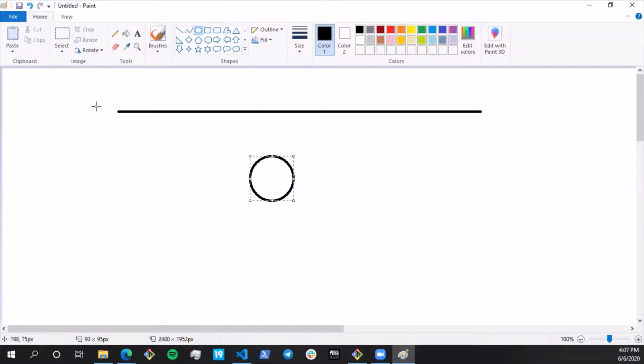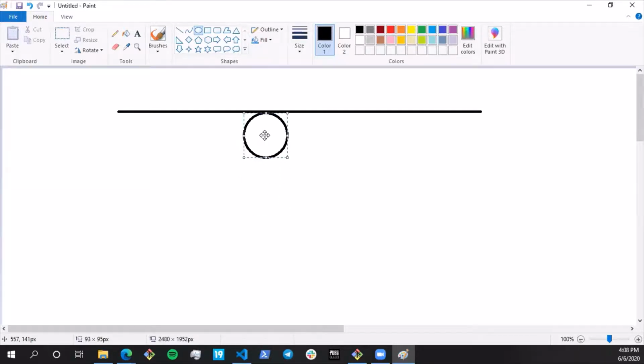Whenever we considered this to be the top edge of the screen, our initial condition was: if this dot y, the y of the ball, is less than or equal to 0. Just assume my cursor is the center. Whenever the ball is going up, it will pass the boundary, and when it meets that condition, it's less than zero, then it will bounce. This really doesn't make sense. I don't want it to bounce like this. I want to make it bounce like this.